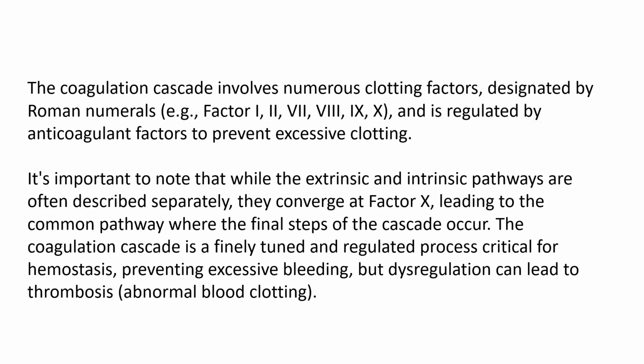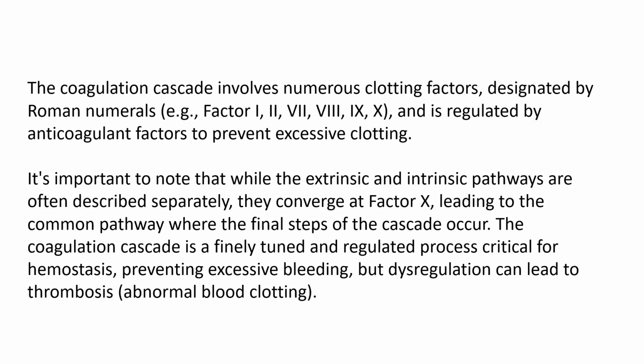The coagulation cascade involves numerous clotting factors designated by Roman numerals, for example, factors 1, 2, 7, 8, 9, and 10, and is regulated by anticoagulant factors to prevent excessive clotting.